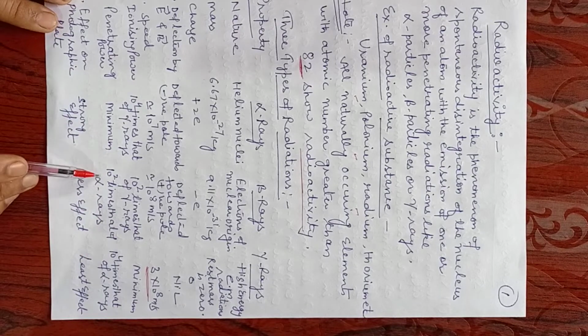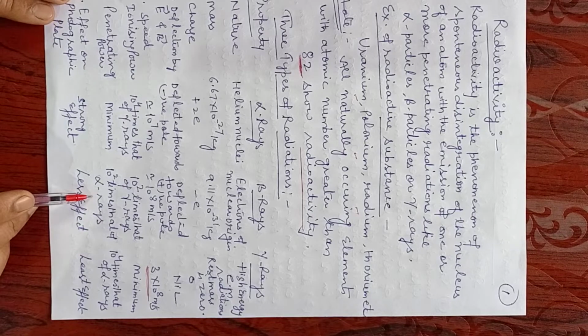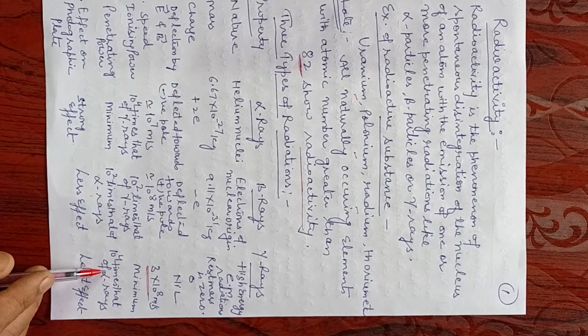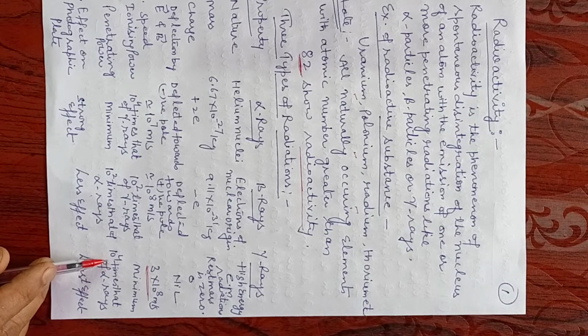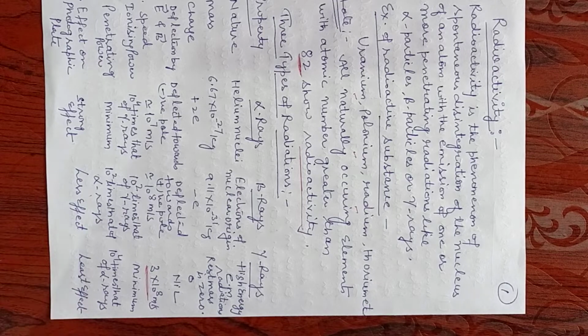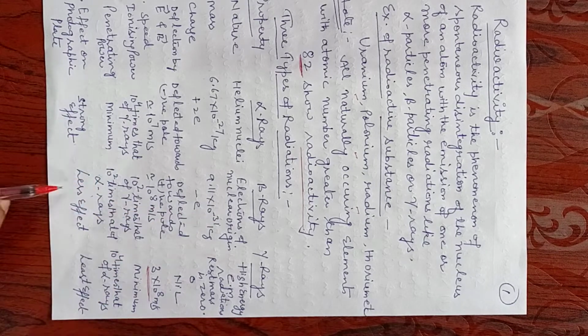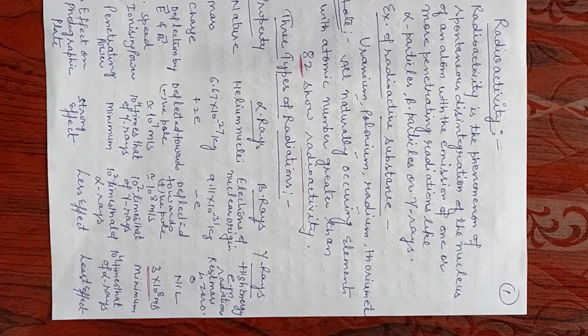In case of beta rays, it is 10 raised to the power 2 times that of alpha rays, whereas in case of gamma rays, the penetrating power is 10 raised to the power 4 times that of alpha rays. Now, effect on photographic plate. Alpha rays have a strong effect on photographic plate, whereas beta rays have less effect, and gamma rays have very minimum effect, almost no effect.